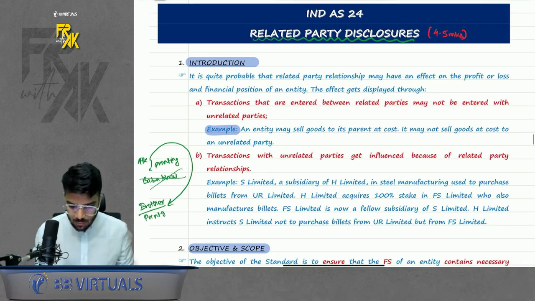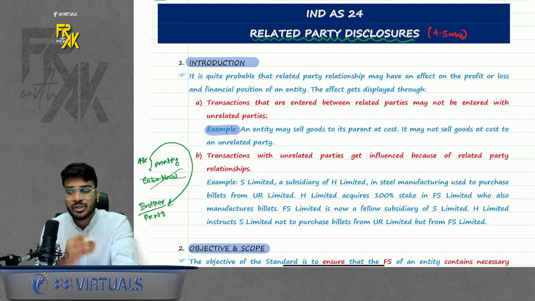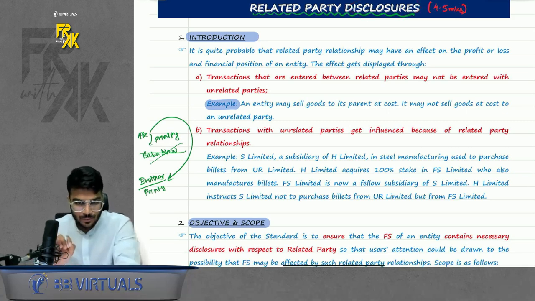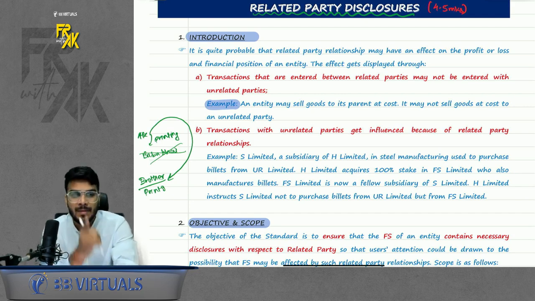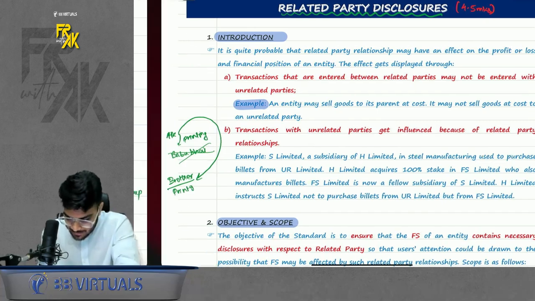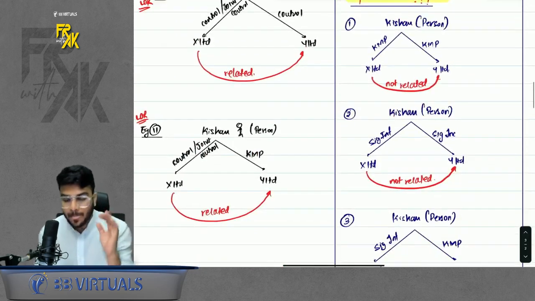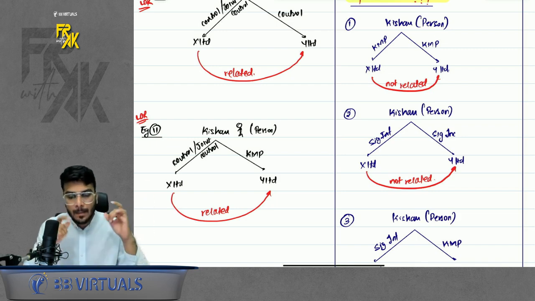Okay, chalo. So now let's start the revision of Ind AS 24 related party disclosures. Before starting, do remember, when I teach you these disclosures, you will feel everyone is related. We will discuss relationships now, so you will feel everyone is related. In class, I had given you some spoilers, some cool hints. Only remember those examples which I have given you, and you will be able to solve all the questions. While revising, I will revise everything, but after the revision, I will also tell you which examples you should remember so that you can crack all the questions.